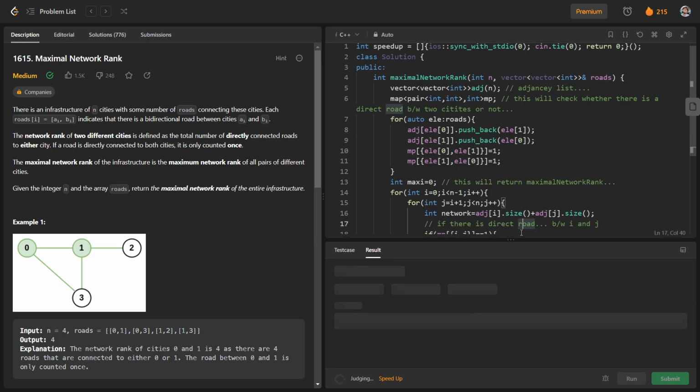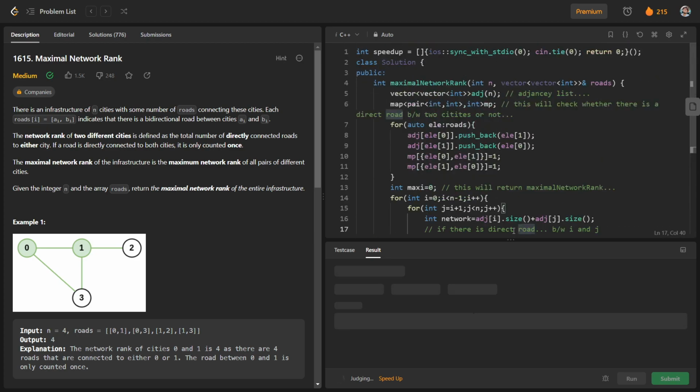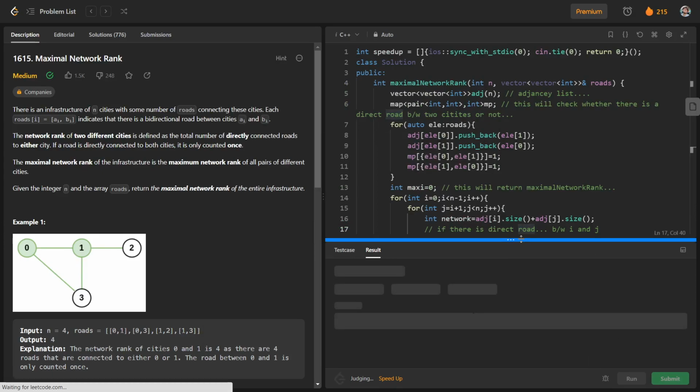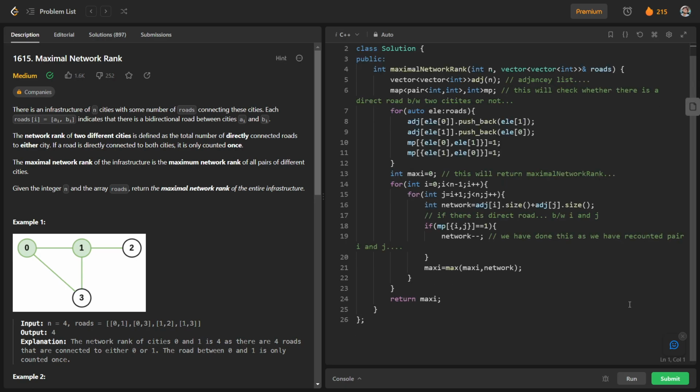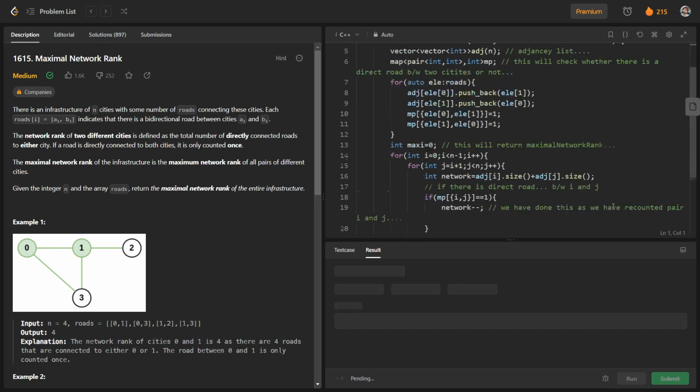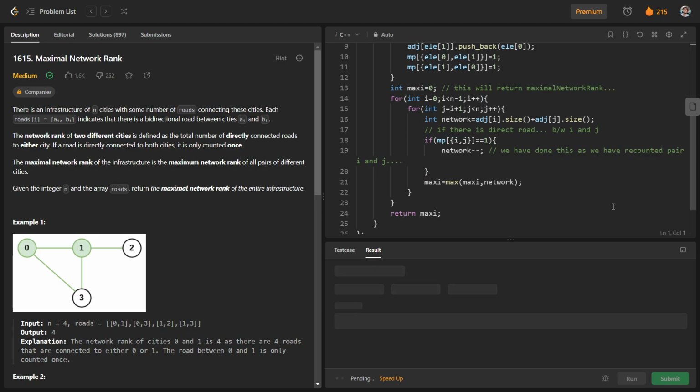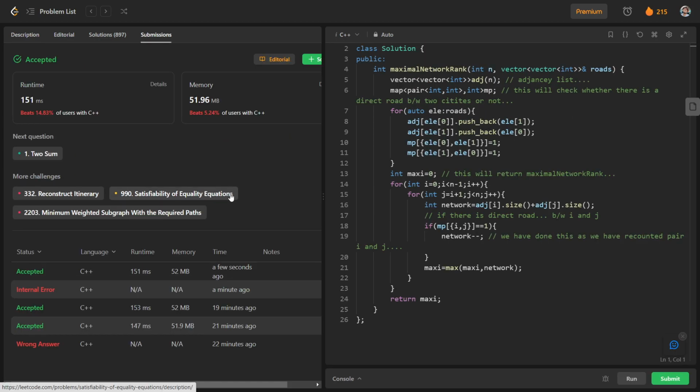I don't know why it is taking time, so let us try again. I will try to refresh this page. So yeah, let us see again for the main cases. So you can see that all the main cases are also passing.